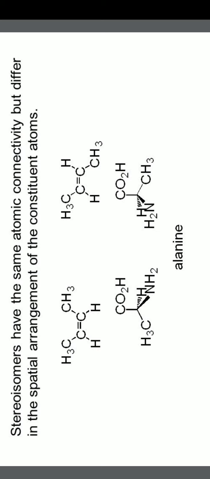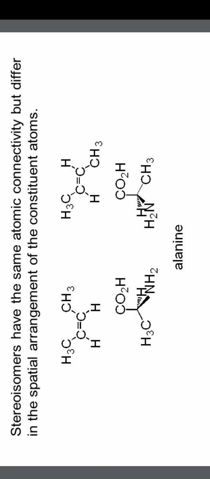Whereas you can see the right side, it is trans-butene. The reason is that the methyls are opposite to each other, whereas the two hydrogens are also opposite to each other. That's why they are called trans. The methyls are attached a little bit differently, but the total overall connectivity is the same. There is no change in the connectivity. That is what we have to observe.